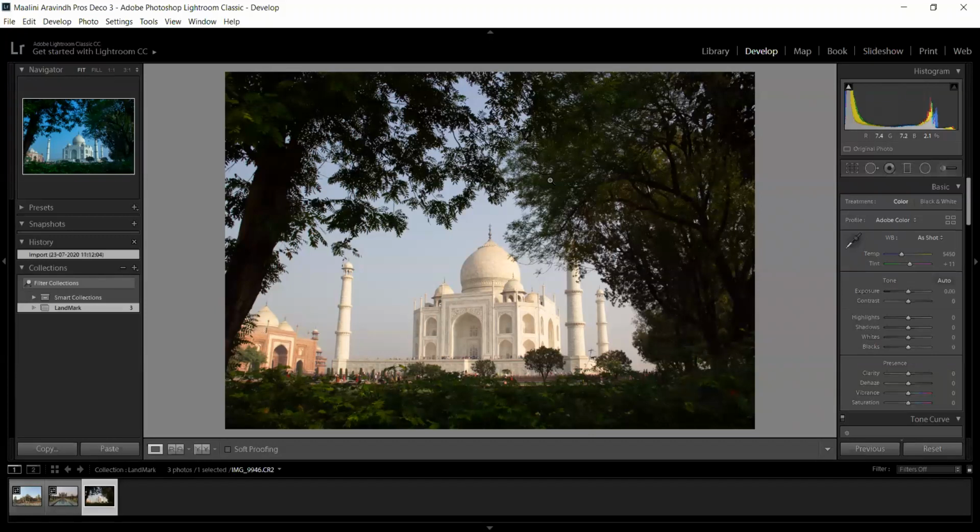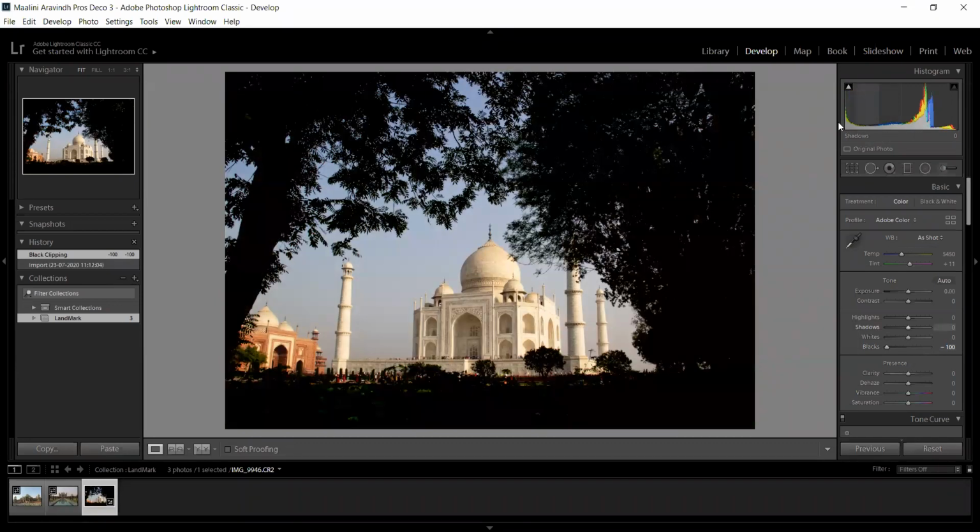Here, every change you need to make comes under the right side column. All you have to do is just adjust the slider according to your need, and it will help in producing a better edited image. So here the first thing is the histogram. Histogram, as you guys know, the left side indicates the black.